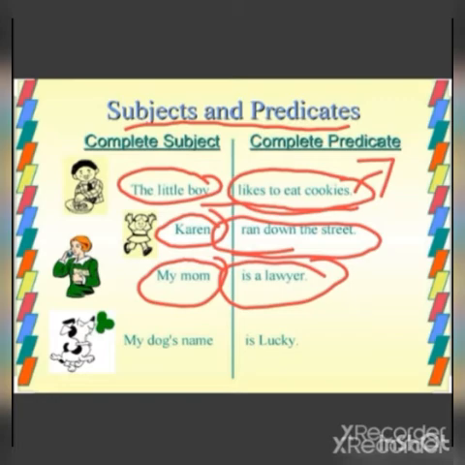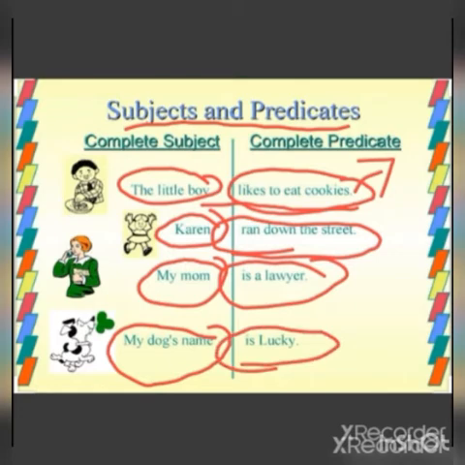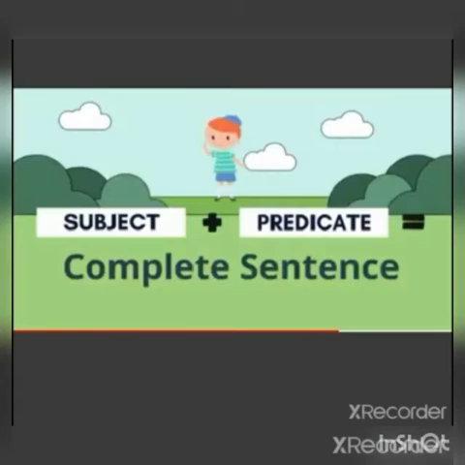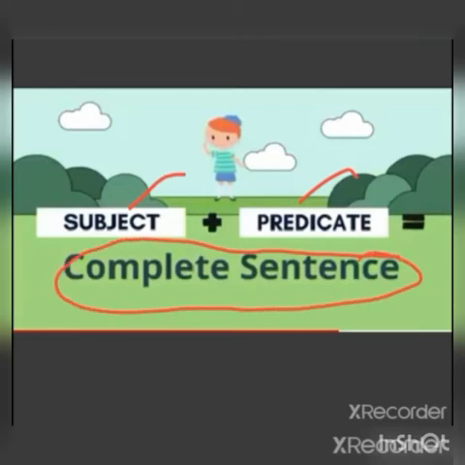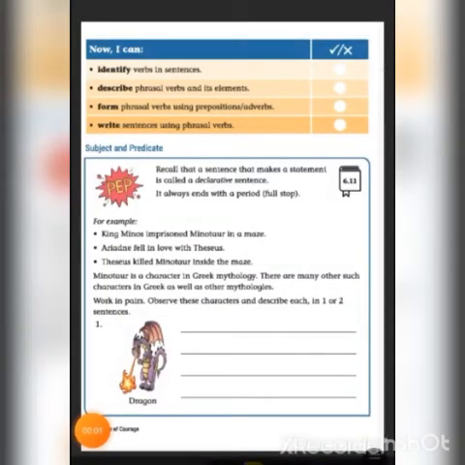Next one, my dog's name is Lucky. So here, which is the subject? My dog's name, so that is the subject. Is Lucky. So Lucky refers to the dog's name, so that is the predicate. So always remember, children, that subject plus predicate forms a complete sentence. Okay, let us see in our textbook, children, subject and predicate.